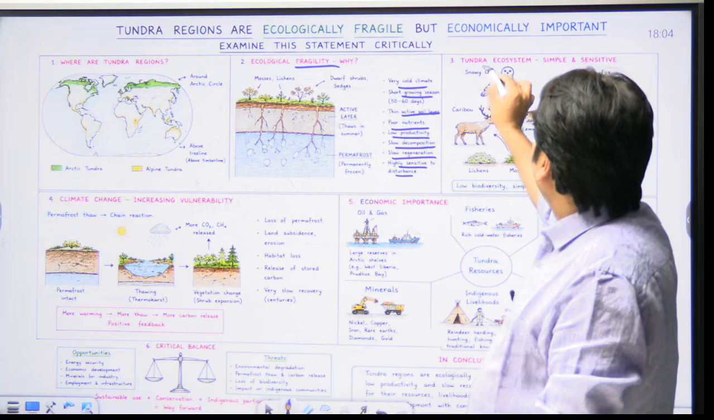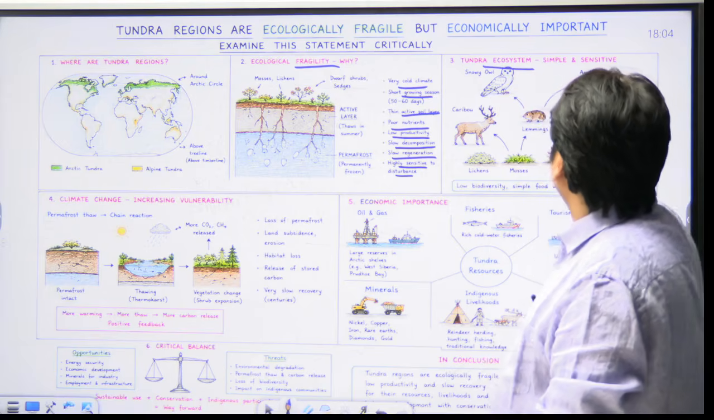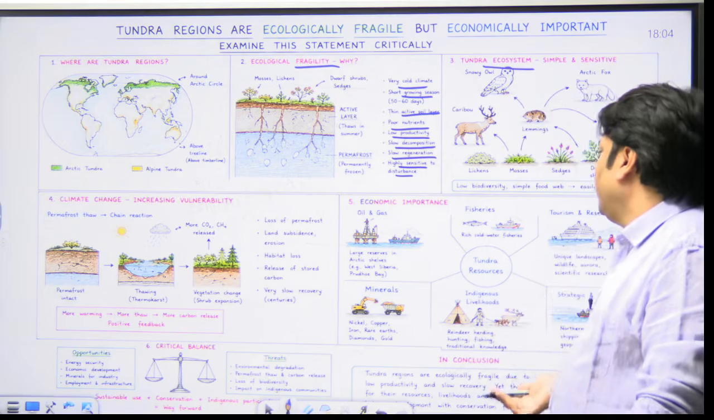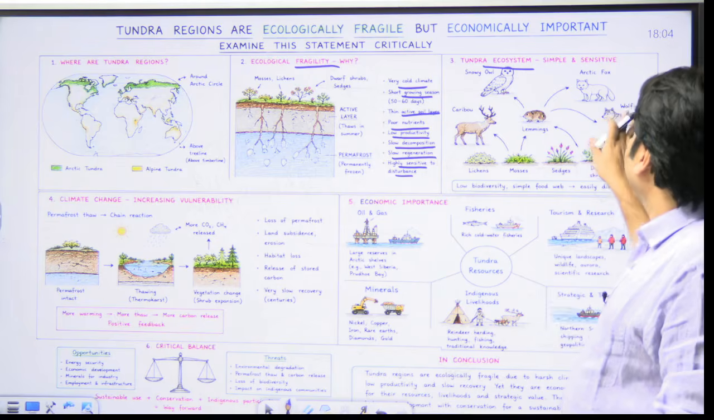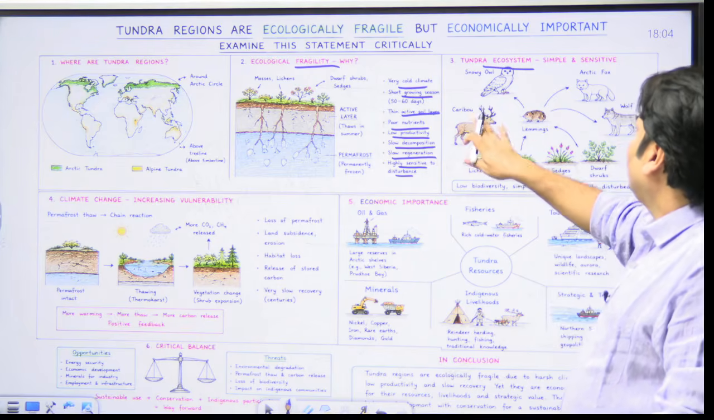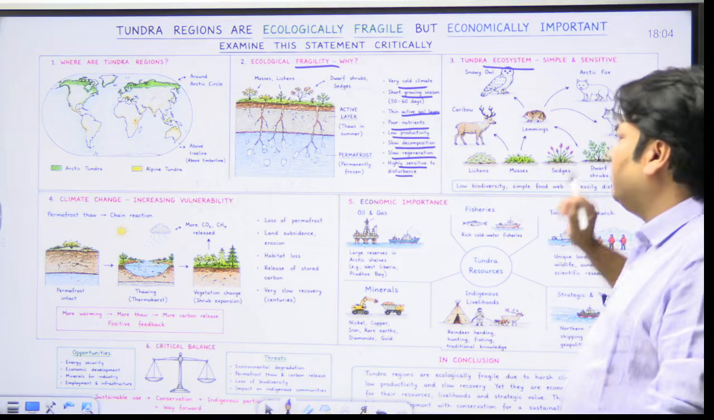When we talk about the tundra ecosystem, this ecosystem is also very simple and sensitive. In vegetation, we see lichens, mosses, sedges, dwarf shrubs. And here these are the animals like snowy owl, caribou, lemmings, Arctic fox and wolf.